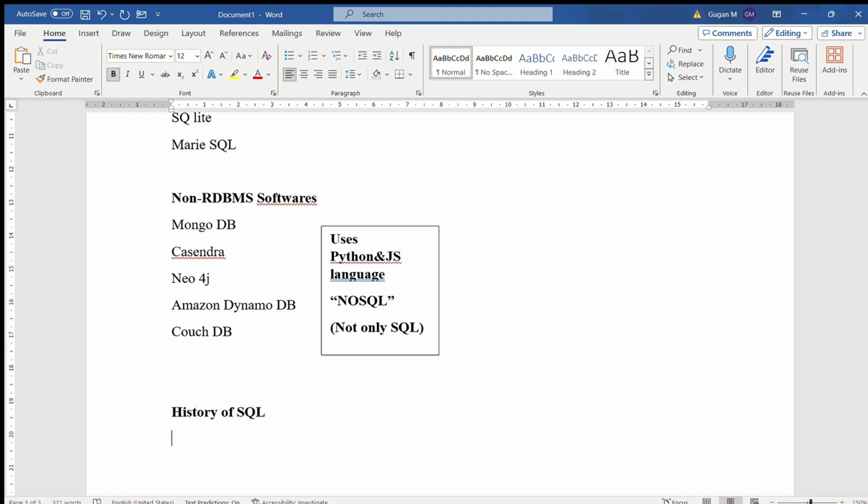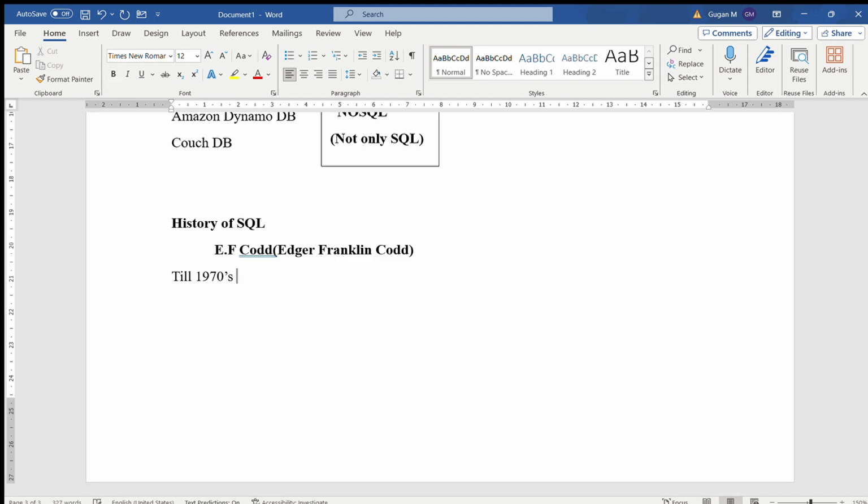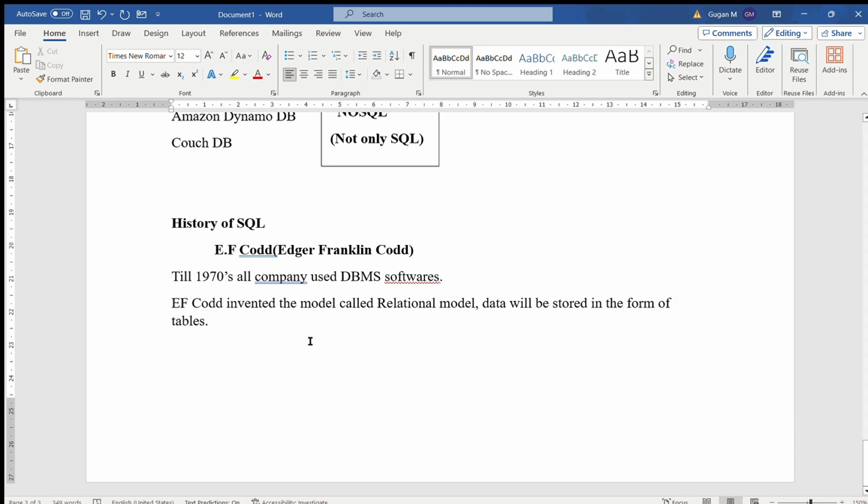SQL was founded by E.F. Codd. Edgar Franklin Codd is the name of the man who founded SQL. Till the 1970s, all the companies were using DBMS software. Then E.F. Codd, a scientist, invented the model called relational model. In this relational model, data will be stored in the form of tables. In DBMS software, the data will be stored in the form of files. But in the relational model invented by E.F. Codd, the data will be stored in the form of tables.